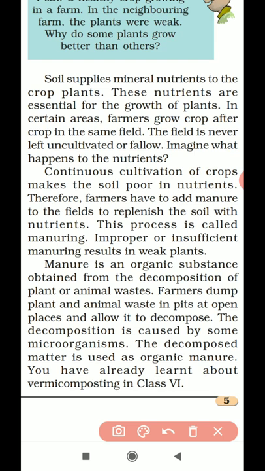Got it clear? So we have one definition here. What do you mean by manuring? Manuring means the farmers add manure to the field to replenish the soil with nutrients. What do you mean by the word replenish? Replenish means to restore, to make the soil reusable again in a very good manner. To enhance the richness of the soil, we add manure. The process of adding manure to replenish the soil with nutrients is called manuring. Got it clear? This may be asked for 1 mark in your exams.